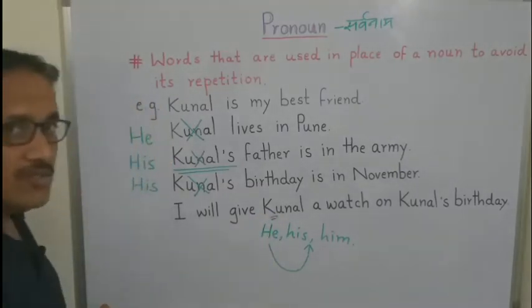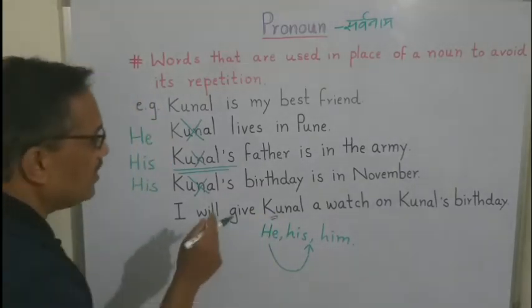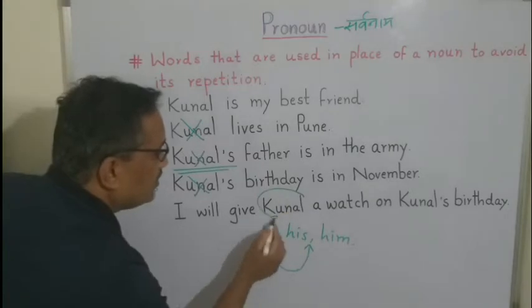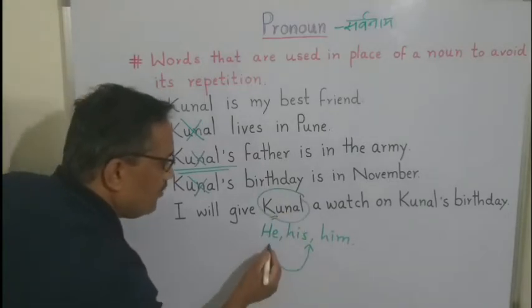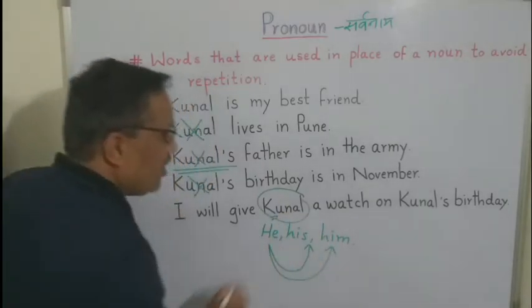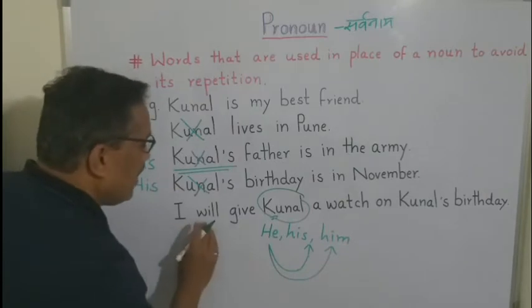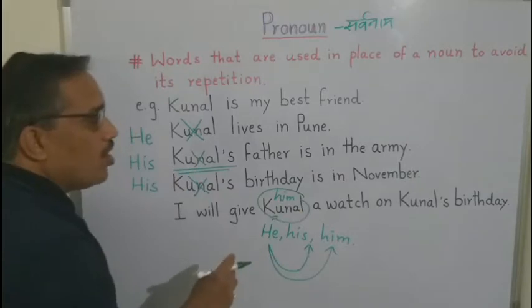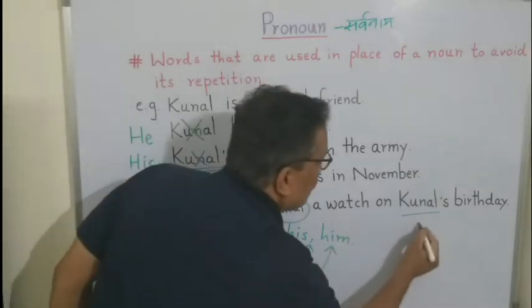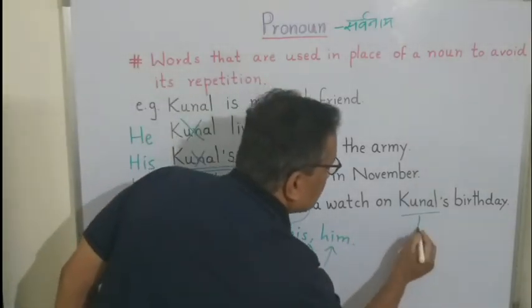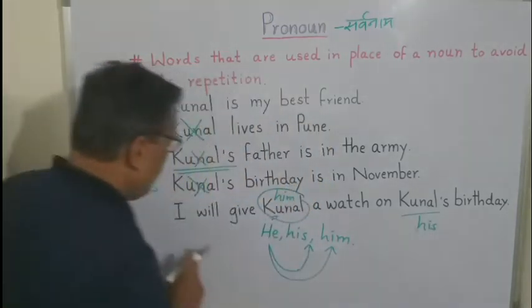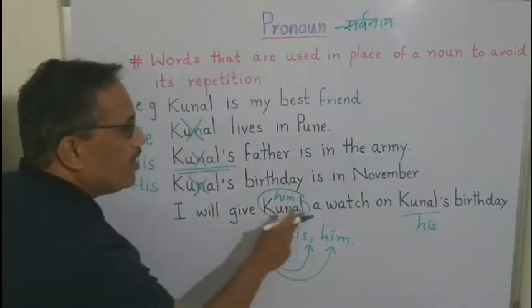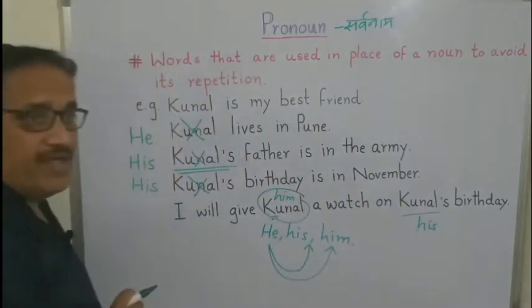Here Kunal is not the subject of the sentence, it is the object of the sentence. So objective case of he, that is him, we have to use and write: I will give him a watch on, this is possessive case, so here we have to use his. So the complete sentence will be: I will give him a watch on his birthday.